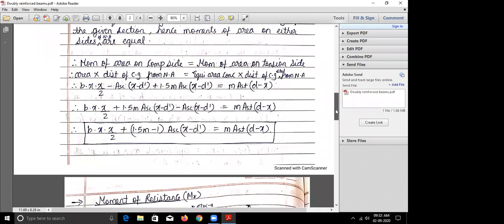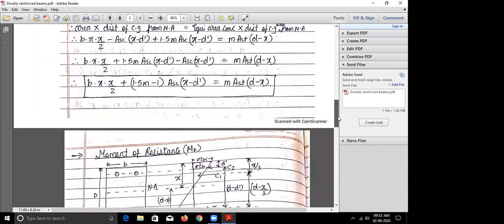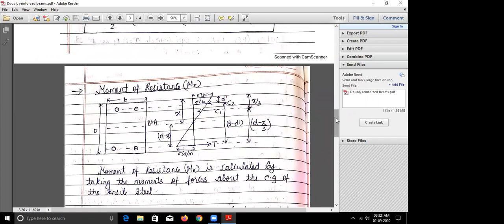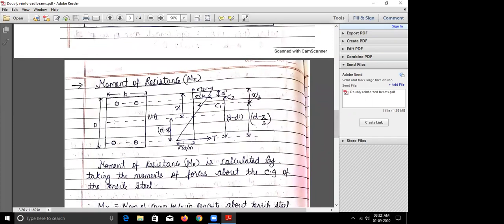Now let us come to the second equation, that is nothing but the moment of resistance. This is important. Here you can see I have drawn the equivalent stress diagram again. It is the same thing. This is x from the top fiber to the neutral axis. This is d minus x. This is the tensile force. These are the compressive forces C1 and C2, with sigma CBC and sigma dash CBC.